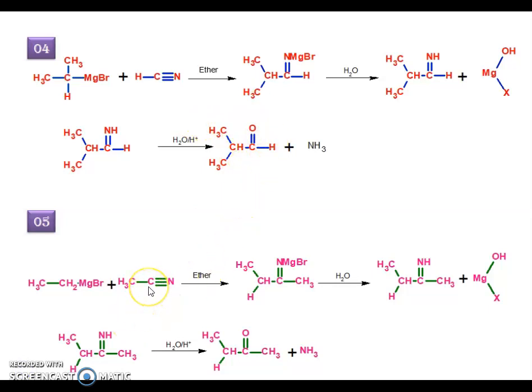Another type of reaction. This is a ketone type of reaction, sorry, aldehyde. Next reaction, similarly, ethyl magnesium bromide is treated with this methyl cyanide to get the complex. Then this complex is hydrolyzed with water to get the imine, and then this imine undergoes acid hydrolysis with water to get the corresponding ketone as the product.